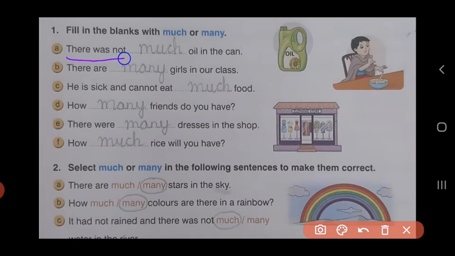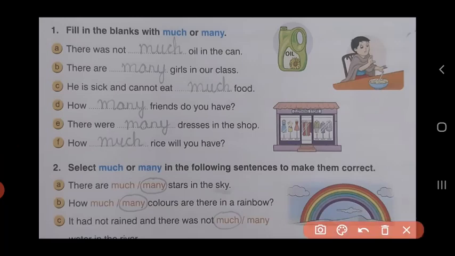A. There was not dash oil in the can. Now oil, children, is something that we cannot count. It's an uncountable noun. That's why the adjective over here will be much. So the sentence is, there was not much oil in the can.